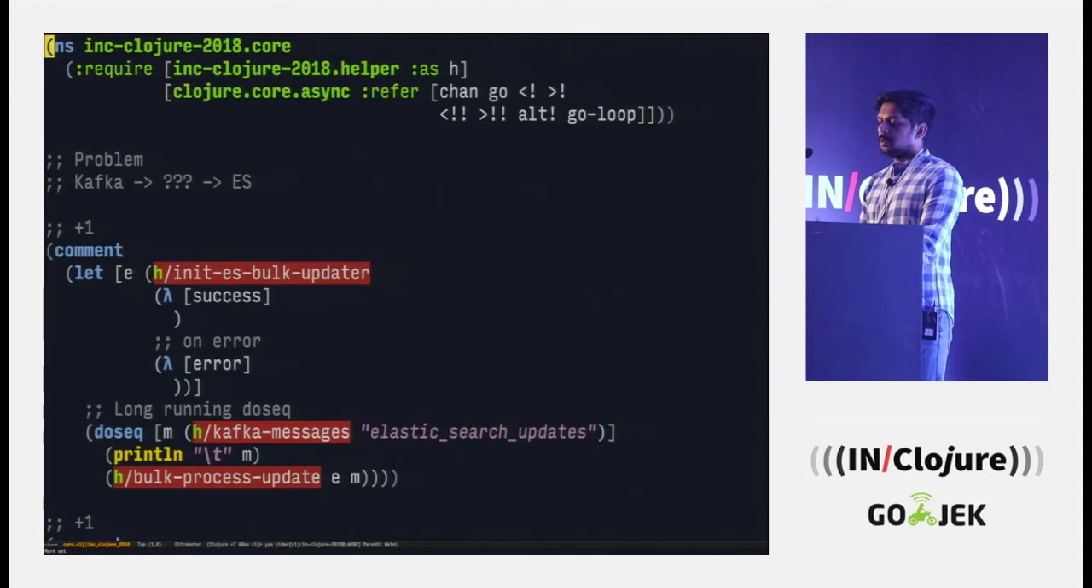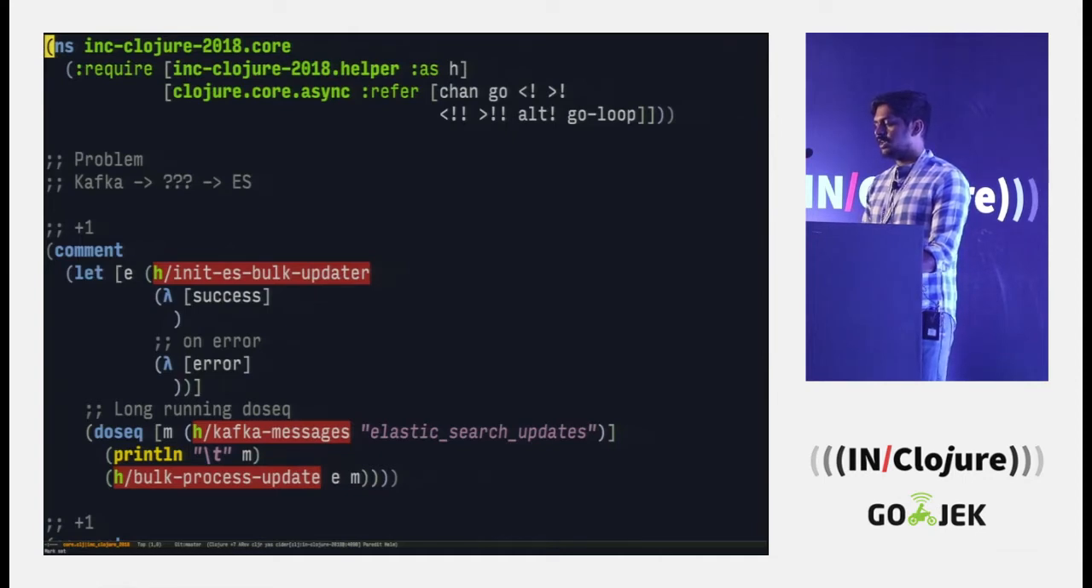Okay. So the problem again. We are consuming a bunch of things from Kafka, and we have a bunch of question marks. We don't know what that is going to be, and we have Elasticsearch. So this is how the code will look. I want you to focus on the highlighted parts because we just care about that right now, and don't go into the details of how it works. So we'll walk through the highlighted parts.